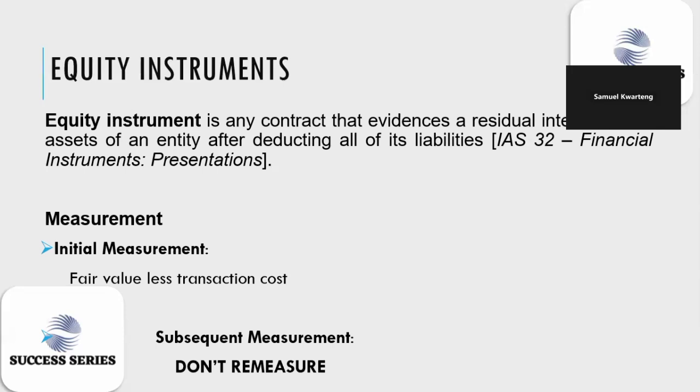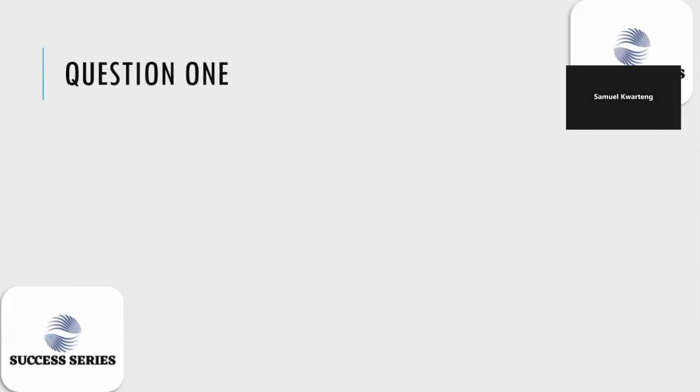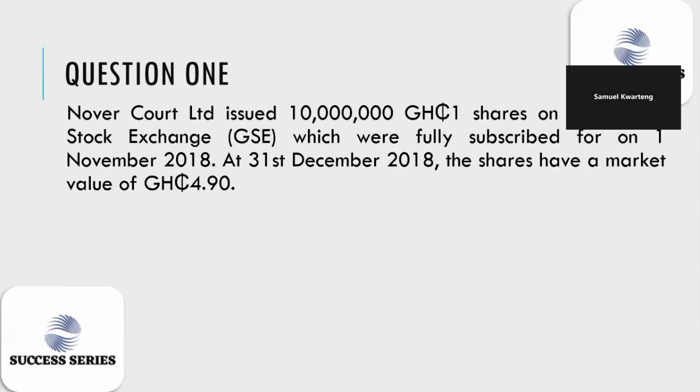Let's dive into some questions to augment our understanding. Question one. Nova Corp issued 10 million Ghana cedi shares on the Ghana Stock Exchange market, which were fully subscribed for on 1st November 2018. At 31st December 2018, the shares have a market value of 4 Ghana cedi 90 pesos.